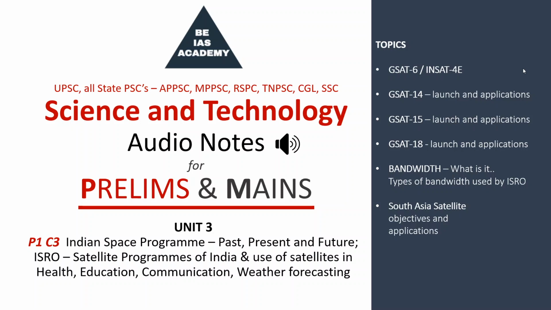Okay. Let's come back to GSAT-14. It weighs around 982 kilos. The lifespan of the satellite is 12 years. It carried Ku band transponders, 6 C-band transponders. The satellite also carried 2 Ka band beacons. And the applications of this GSAT-14 are: it helped in expanding the broadcasting services. It is also useful in studying the impact of climate change,